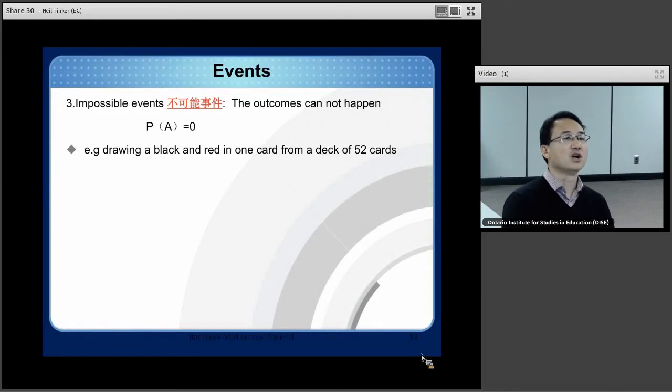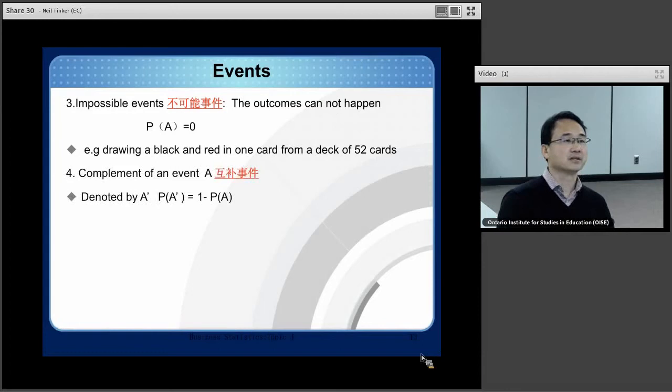For example, drawing a black and red card in one card from a deck of 52 cards. It's impossible because one card can either be black or red. It cannot be black and red. So it is an impossible event.